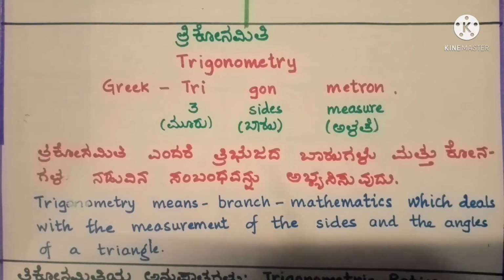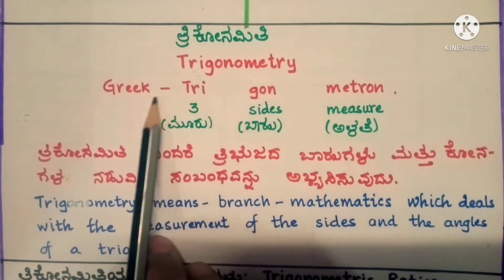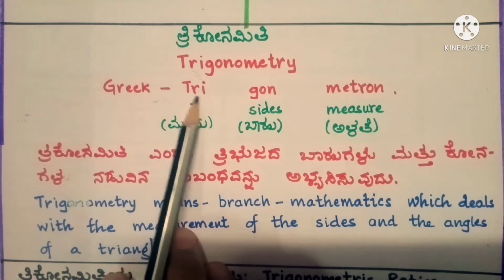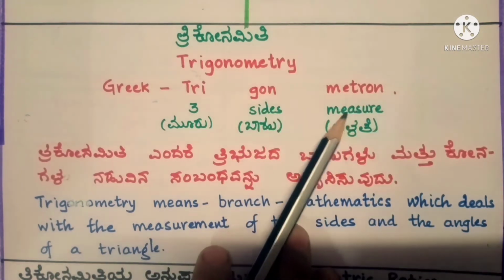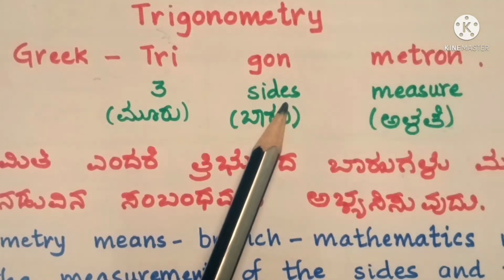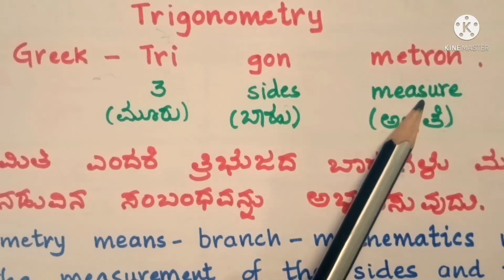My dear students, trigonometry is derived from the Greek word which consists of three words: tri, gon, and metron. Tri means 3, gon means sides, and metron means to measure.